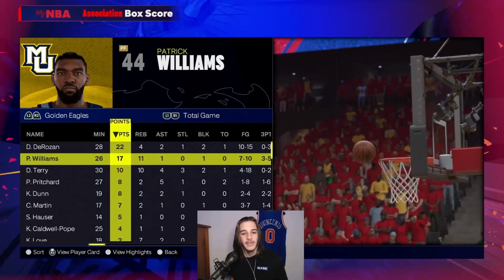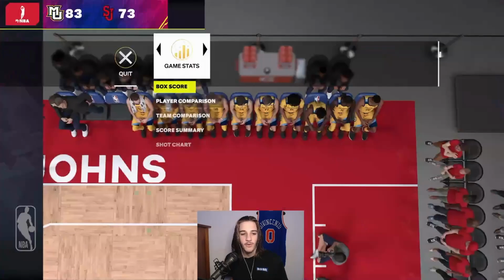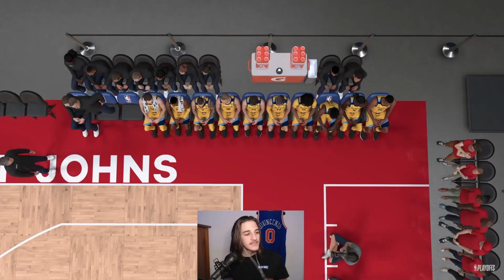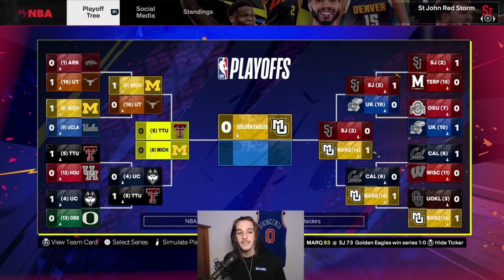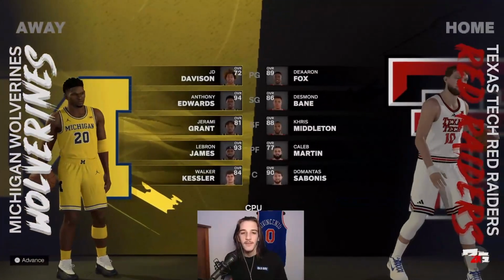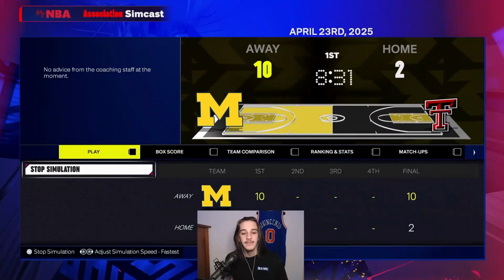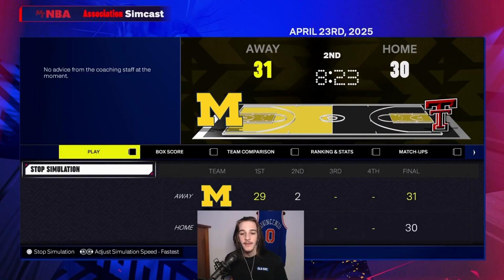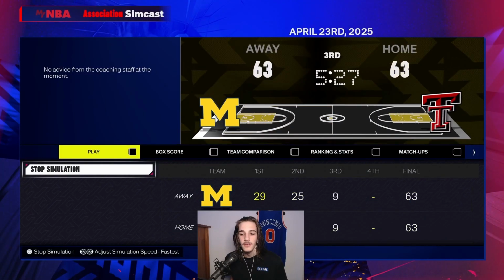DeMar with 22. He even got buckets up with 17 points and 11 rebounds, and Marquette is going to the championship. Now on the other side, number 5 Texas Tech going against number 8 Michigan. Here are the teams one final time, and let's see who's going to go against Marquette in the finals.